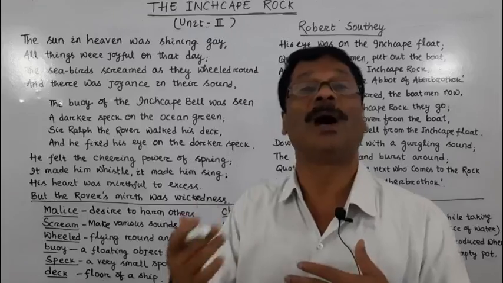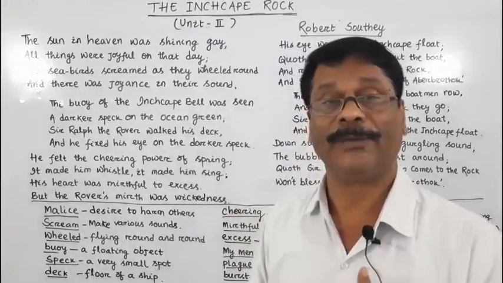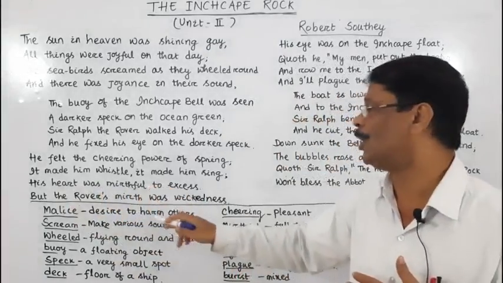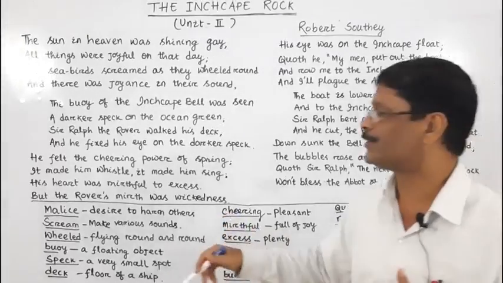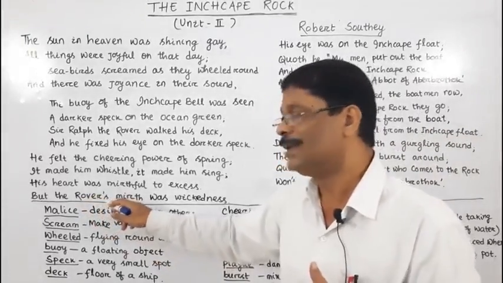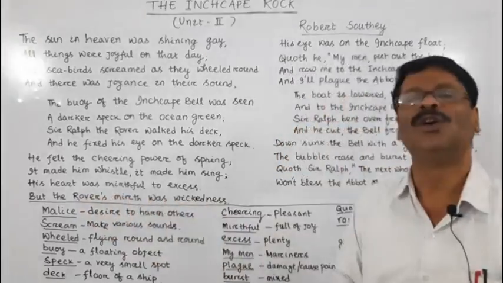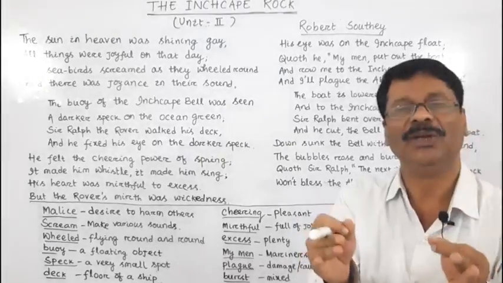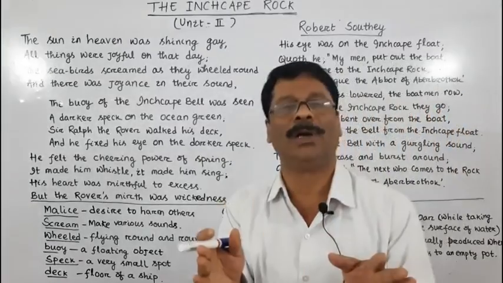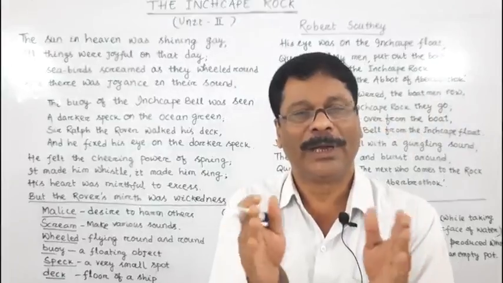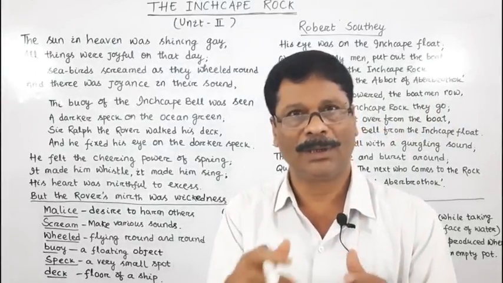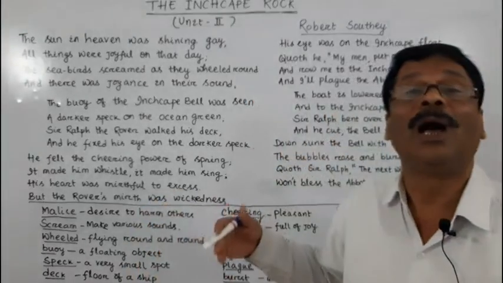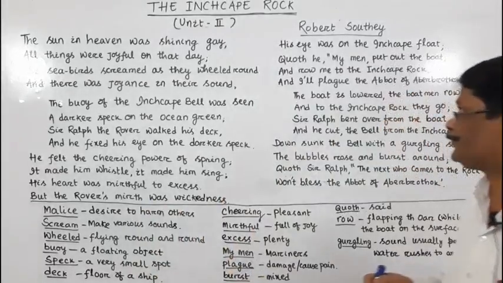When they do some harm to others, they feel joy. So his heart was full of joy to excess. But his joy was wickedness, foolishness, because he wanted to do harm to others. And wicked people get joy or mirth while doing harm to others.